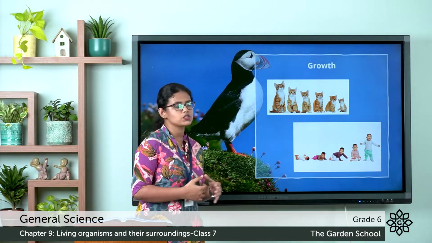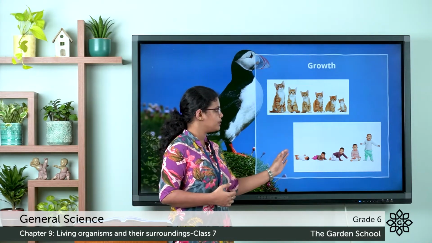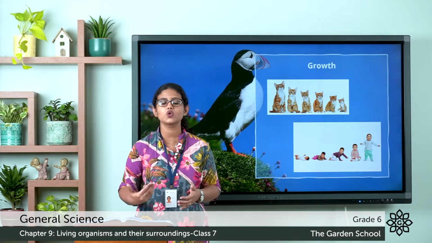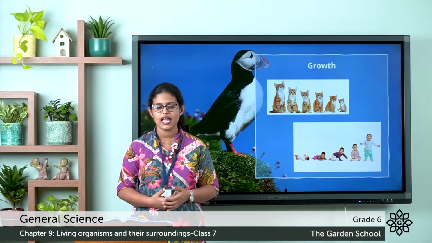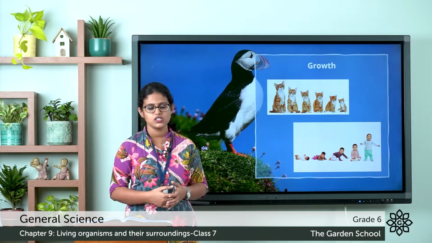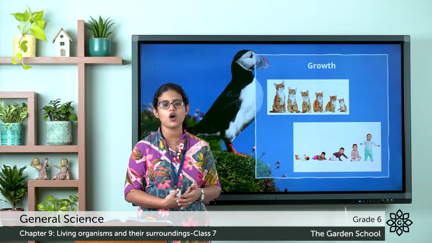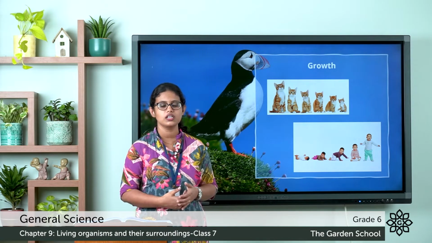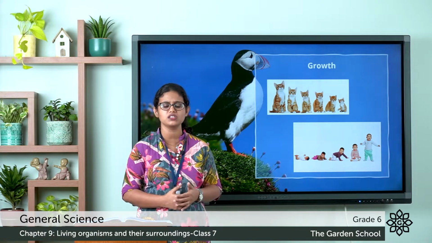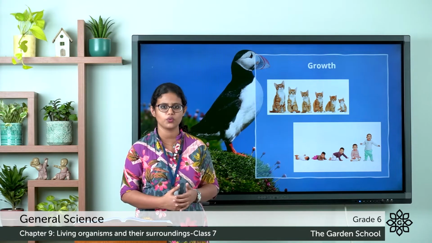Then in the next picture you can see a baby growing into a child. Even plants, it grows from its seed. And the plant grows throughout their lives. So one characteristic of living thing is that living things grow. Plants, animals, human beings, all living things grow.